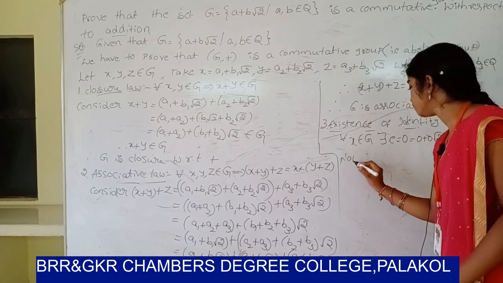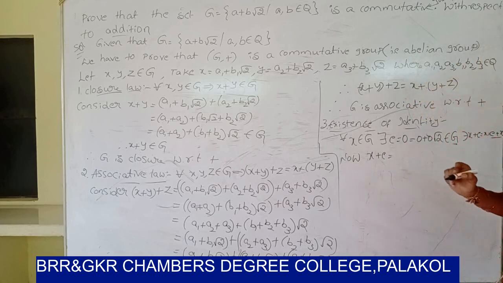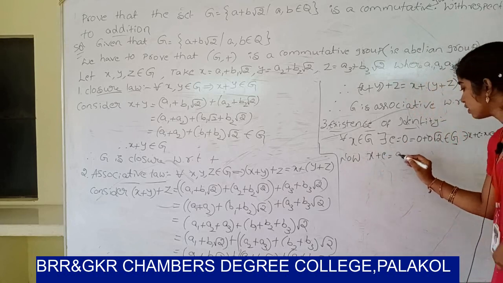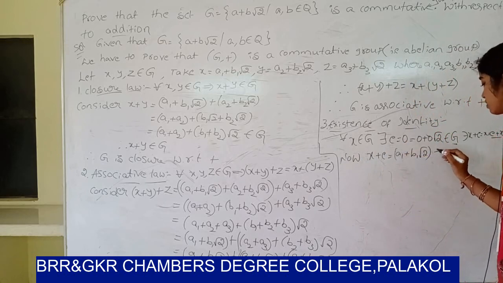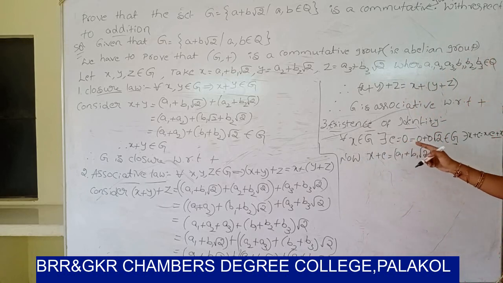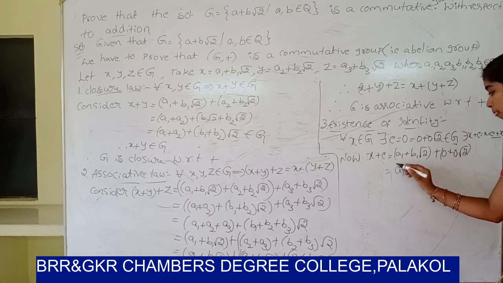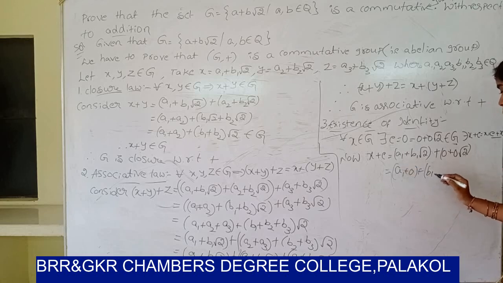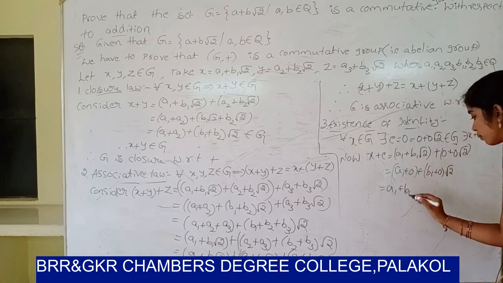Now x plus e: x value is a1 plus b1 root 2, plus e, the identity, whose value is 0 plus 0 root 2. So that value is a1 plus 0, plus b1 plus 0 root 2, which is a1 plus b1 root 2.